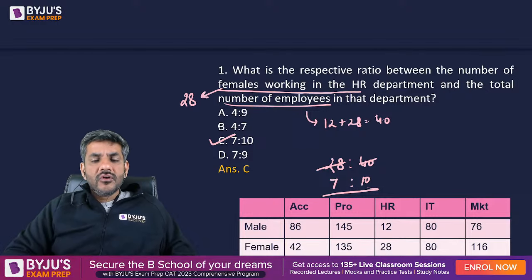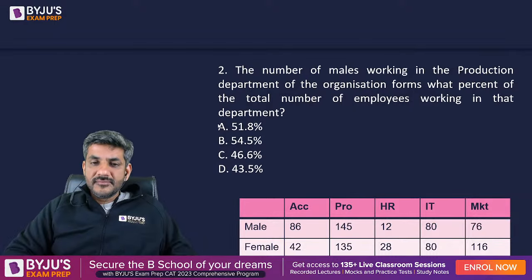Here is question number 2 for all of you. Let me see who answers this fastest. What is the answer to the second question?